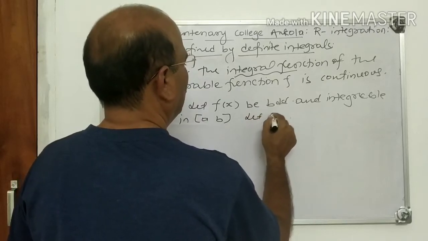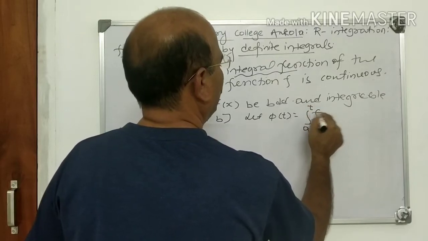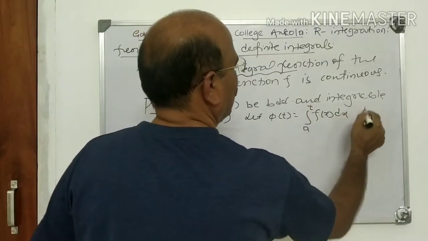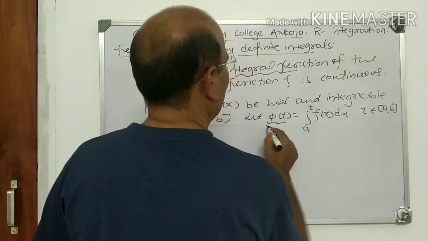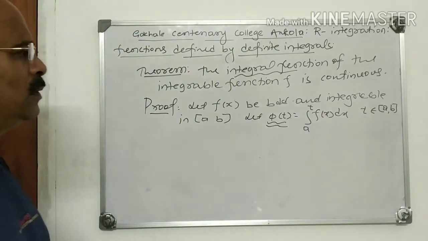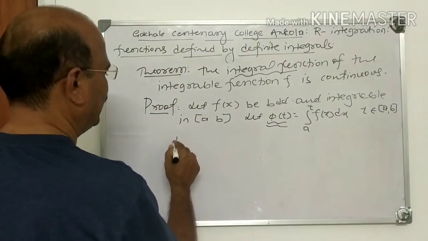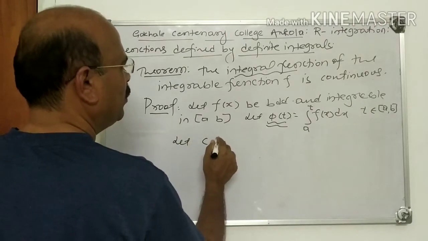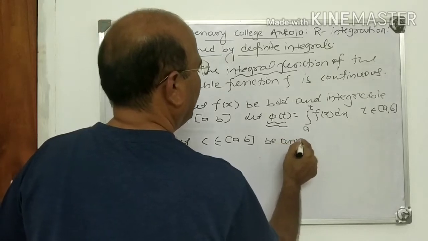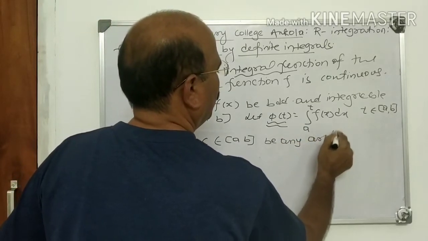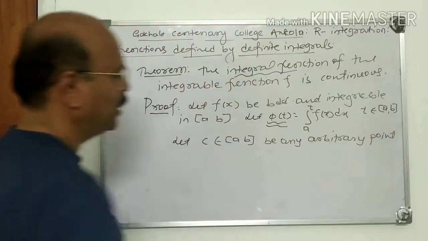Let phi of t be integral a to t f(x) dx, where t belongs to [a, b]. Then this is called the integral function of this f(x). Now let c belong to [a, b], c any arbitrary point of [a, b].